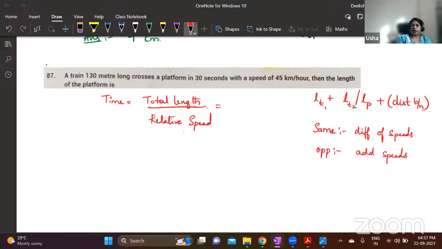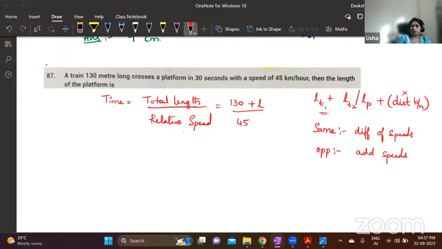Now I'm supposed to find the length of the platform. So first I need to take the length of the train. Length of the train is 130 meters plus the length of the platform. I don't know, I will take it as L. There is no distance between them, so nothing to take here. Divided by the speed. Only the train is moving, the platform cannot move. So we will take the speed of the train, which is 45 kilometer per hour.